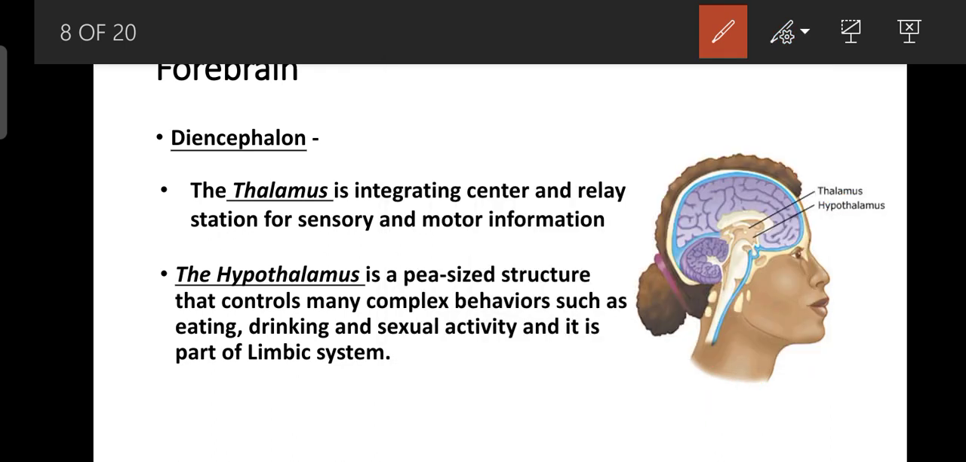Hypothalamus is a pea-like structure that mainly controls complex behavior such as eating, drinking, sexual activity, and it is part of the limbic system. That is very important. What is the limbic system? The limbic system is made up of hypothalamus and hippocampus, and it is a center that controls human emotion. So this is the emotional center.